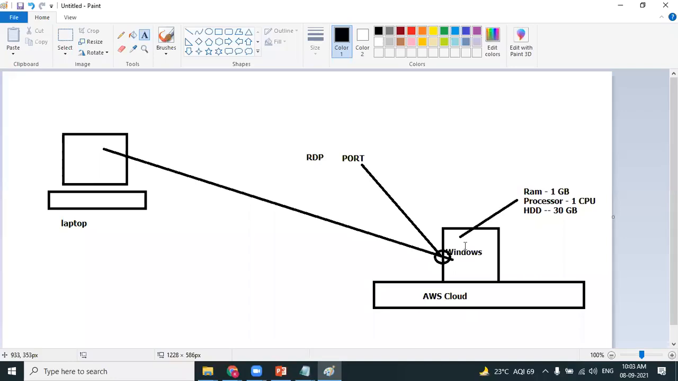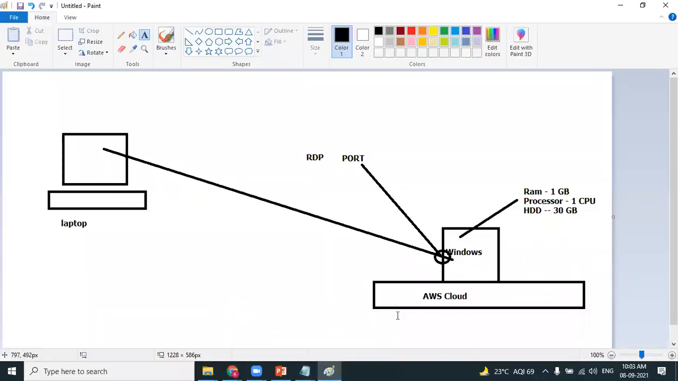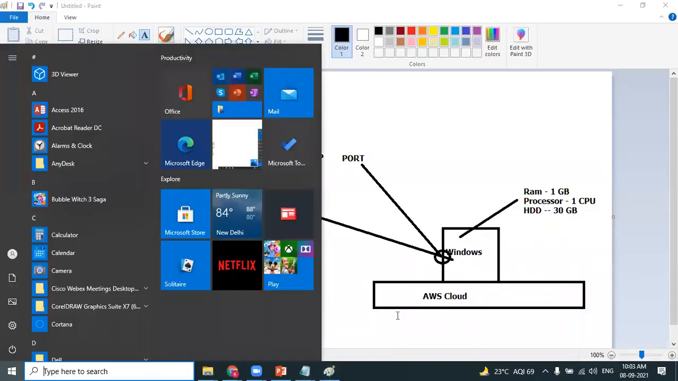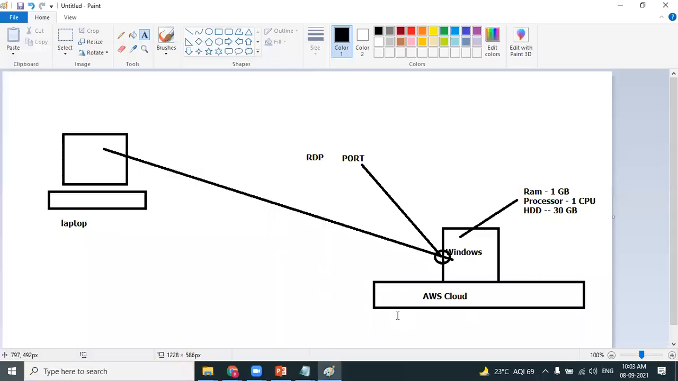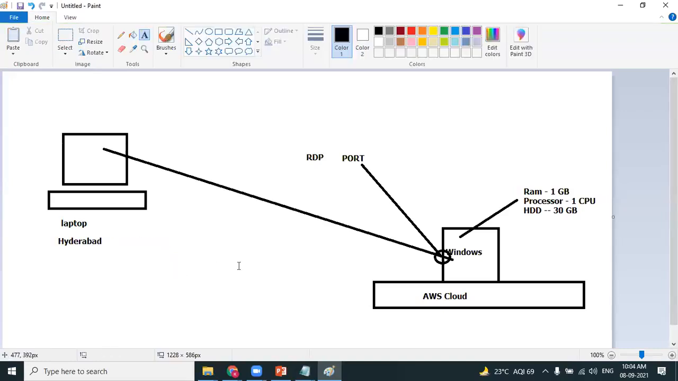What's the next point? Not just creating a Windows machine successfully, you should know how to connect. From my personal laptop, I am eager to connect to the Windows machine. I want to experience how exactly the Windows machine is running somewhere in Mumbai. I'm from Hyderabad. From my current location, Hyderabad, I want to connect to that Windows machine which is running in the Mumbai data center, and experience it. Let's learn how we can connect.